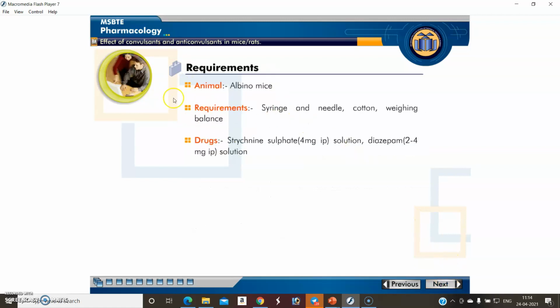Now these are the requirements. We are using albino mice as the animal. For the experimental purpose, we use a syringe and needle for the injection, cotton, and a weighing balance for weighing the animals. There are two drugs: one is the convulsion inducer, another is the anticonvulsant. Remember always, strychnine sulfate is used for the induction of convulsion, and diazepam acts as the anticonvulsant. Pause this video and write in your notebook or your manual.